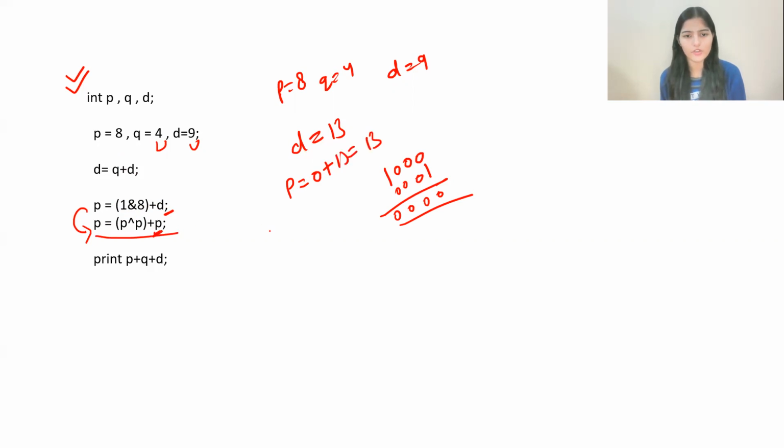Again we are doing this operation: P equal to P XOR with P. Let me tell you, if you are doing the XOR of a number with itself, you will get 0 as the output. If you don't trust, then let's do this. P value is 13. 13 we can write as 8 plus 4 plus 1, so 1 1 0 1. This is how we write 13.